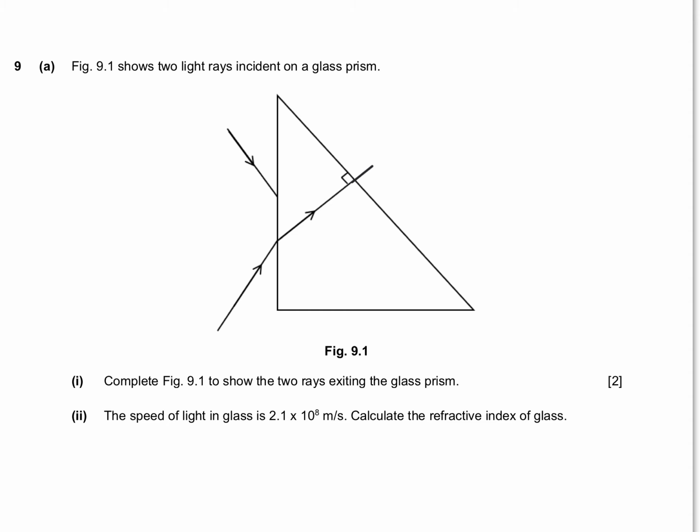So as long as you draw the line continuing, in this case, which I would label for A, right, you get a mark for no deviation, right? Please excuse whether this is thicker or thinner. This is just how the iPad is working. Now, what about this ray over here? This is going from a less dense to a more dense. If I were to use my normal just to help me out to see what's happening over here, I remember that as it goes into a more dense medium, more optically dense medium, this would be a ray that bends towards the normal, right? So something like this,